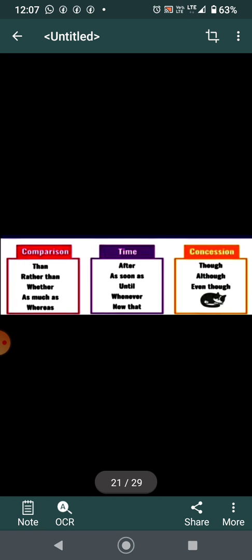Comparison: than, rather than, whether, as much as, whereas. These show comparison. Related to time: after, as soon as, until, whenever, now, then, though, although, even though. These conjunctions, I told you, are also known as connectors, or they connect words in short.